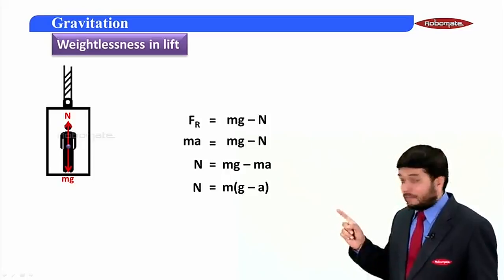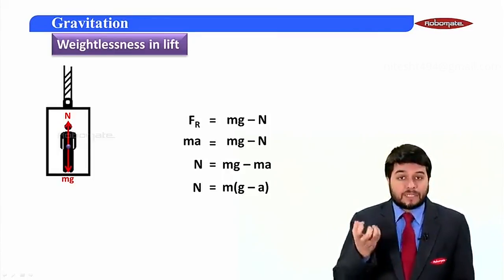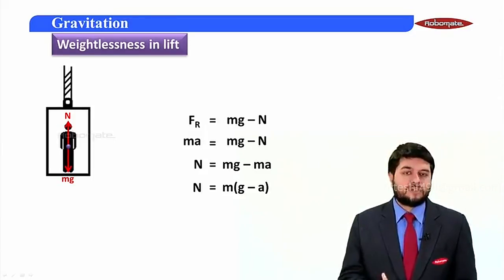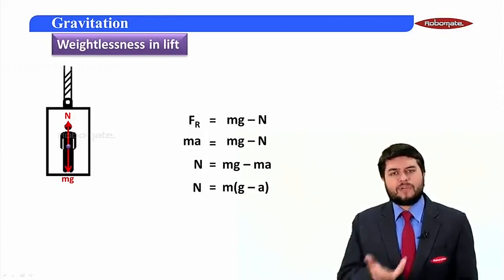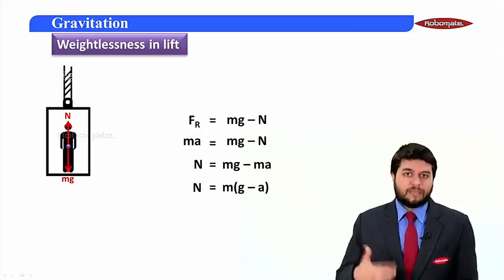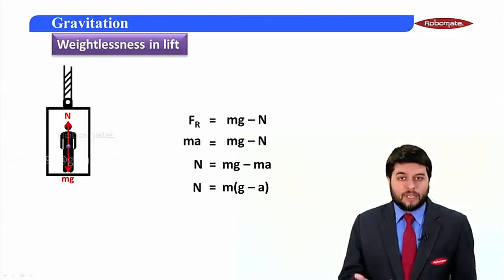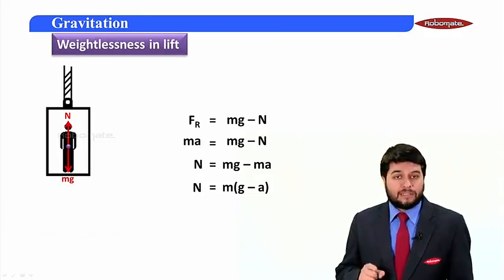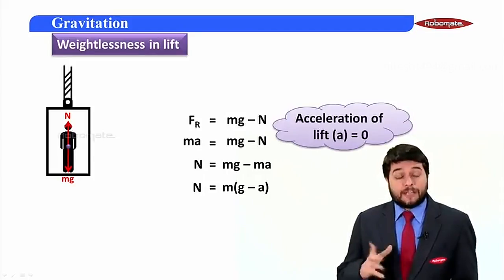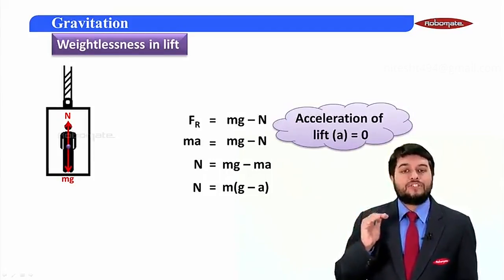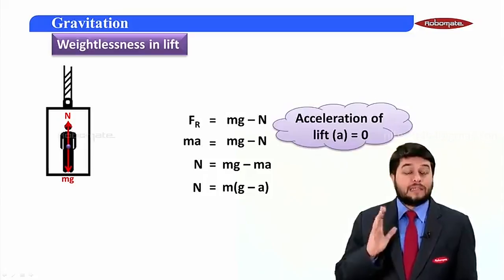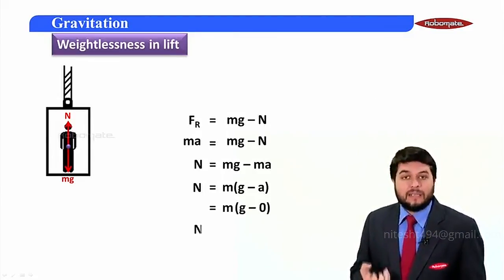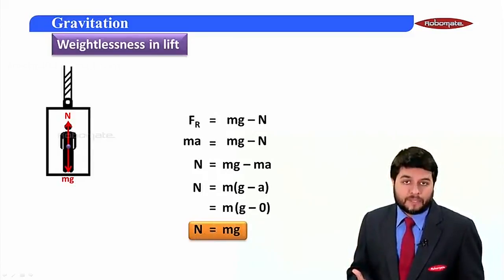And a over here, that is the acceleration with which that person is going down when the lift starts moving down. So you can call it the acceleration of the lift or acceleration of the person, because both are going to go down finally in my later half of the explanation. So remember this equation, because on this mathematically I will try to explain you weightlessness. Now if I consider the lift to be initially stationary, so a is 0. If I substitute that, I get the normal reaction felt by the person as equal to mg, right?